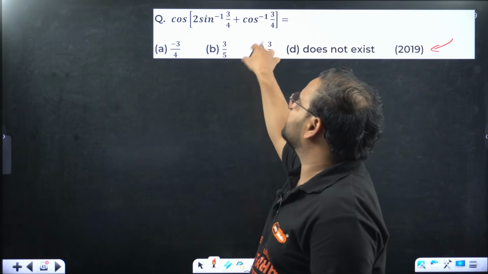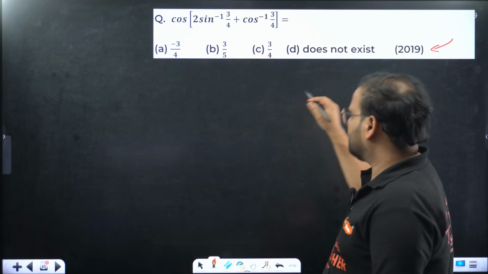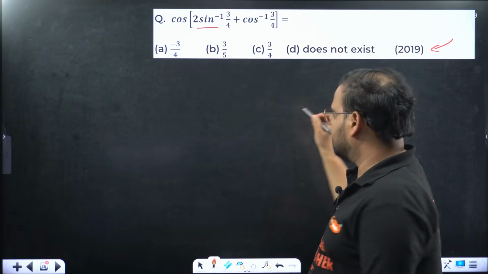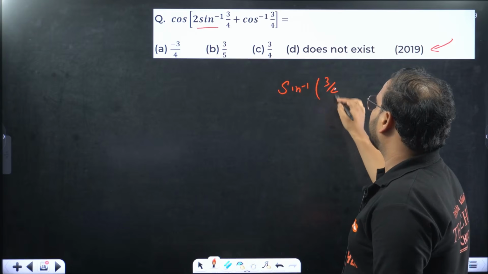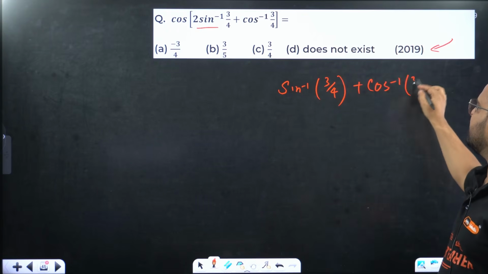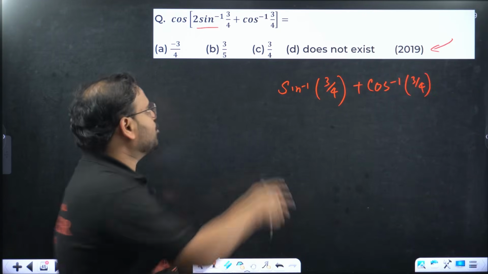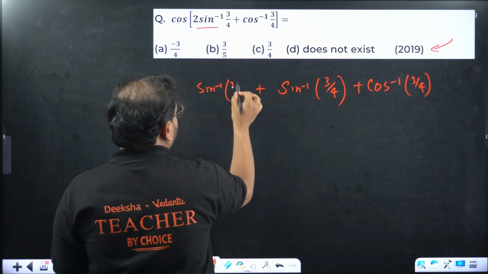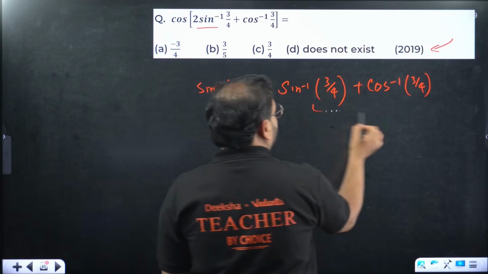Sin inverse of 3 by 4, cos inverse of 3 by 4. What is it going to be? Looks difficult? Not really, actually. We have two types of sin inverse over here. Can you separate them? Yes, I can, sir. So sin inverse of 3 by 4 plus cos inverse of 3 by 4. This is together. But we have two sin inverse, so right here again, sin inverse of 3 by 4. Now it makes sense.